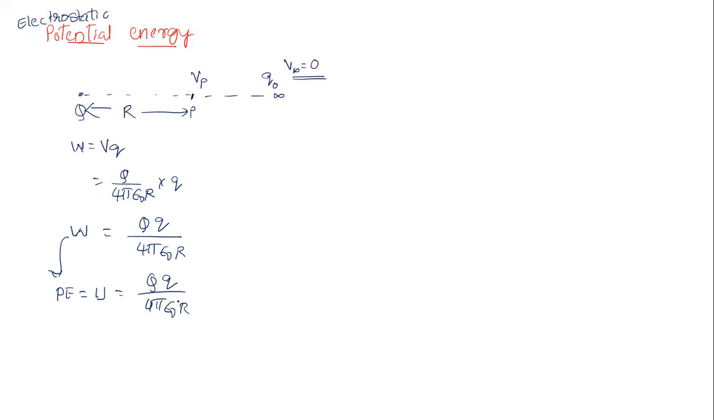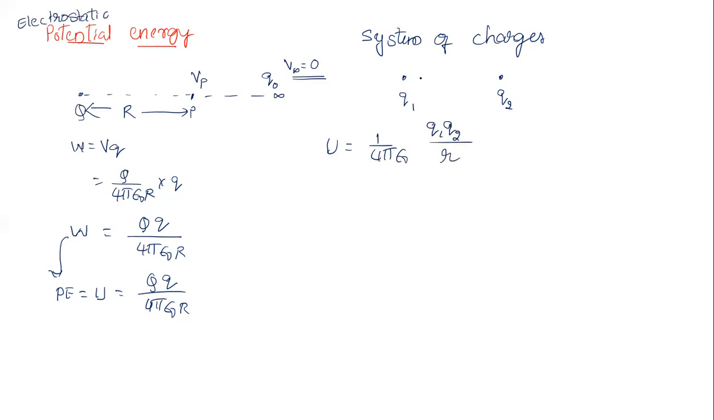Now if you look at potential energy due to a system of charges, 2 charges, 3 charges, 4 charges, and so on. If you have taken 2 charges, one charge here Q1, one charge here Q2, then the potential energy we can directly write as U equal to 1 by 4 pi epsilon naught Q1 Q2 divided by the distance between them, R.